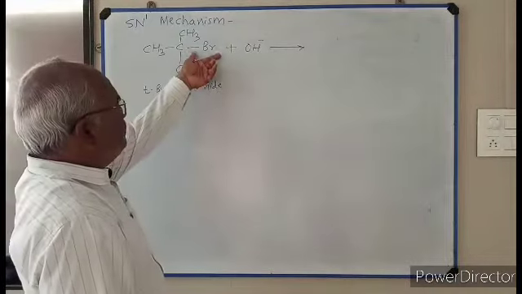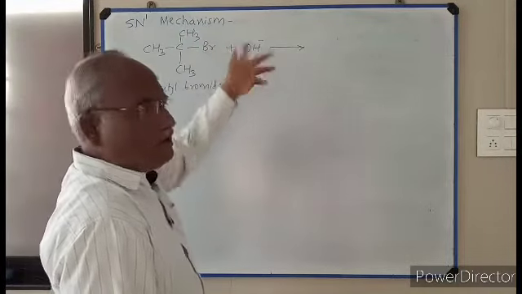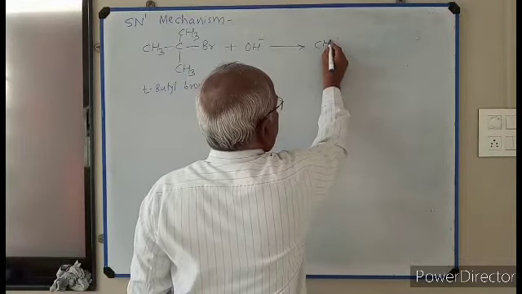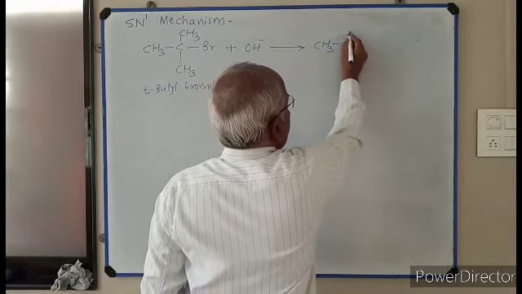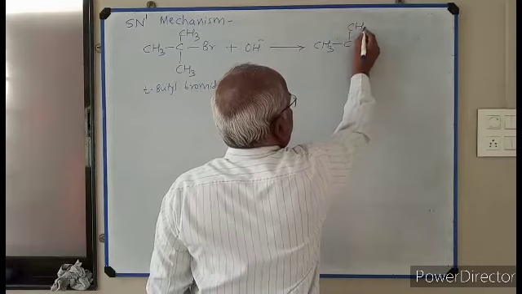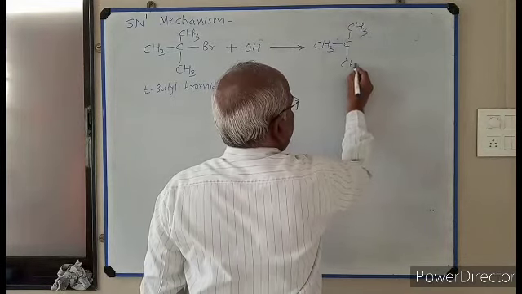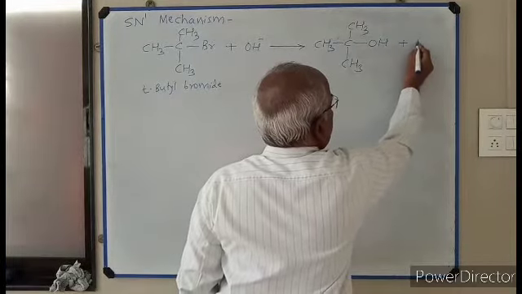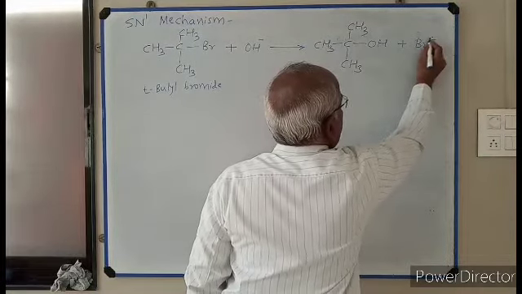Br minus is replaced by OH minus and we get the product CH3, single bond C, CH3, CH3, OH, plus Br minus.